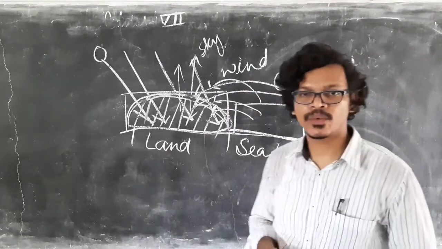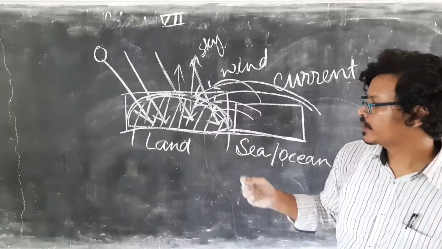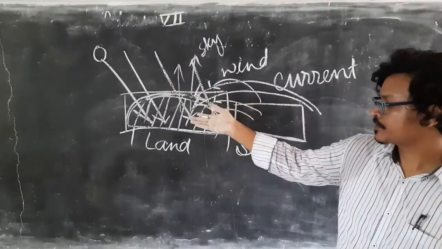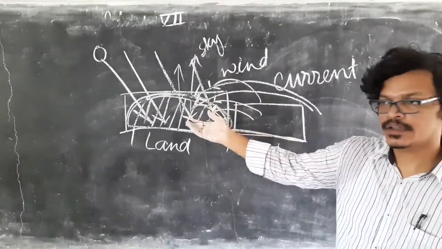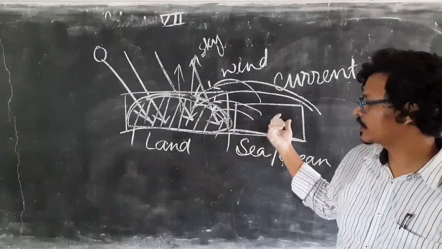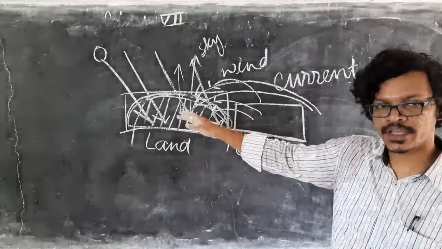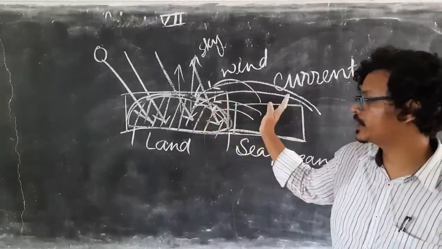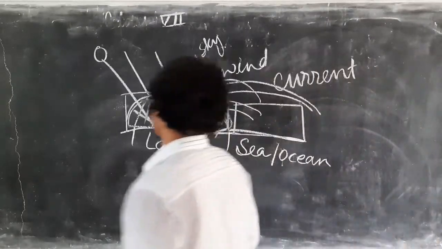Now the question is, why does this happen? Why does hot air rise to the sky and why does cold air come to fill this? See what happens.